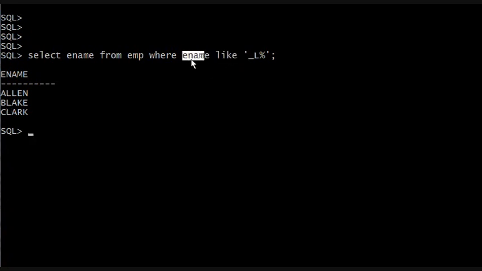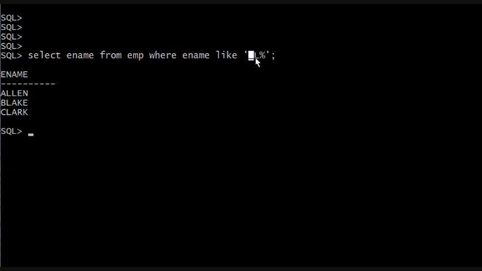Where ename like what? A single quote first, and then the underscore, which stands for a single character. So we're not saying this has to be anything specific. As you can see, A, B, C, the first letters are all different. It could be anything. We don't care what the first letter is, so we just use an underscore.